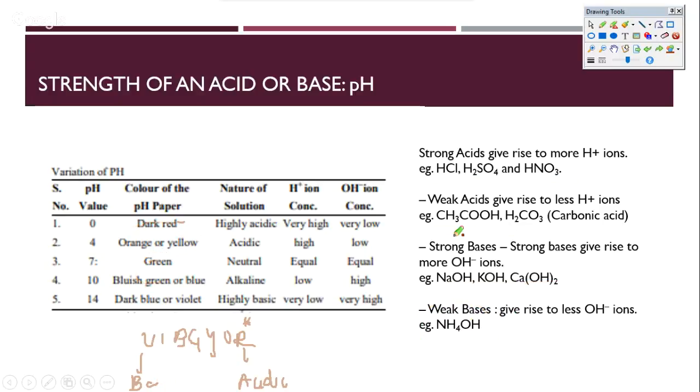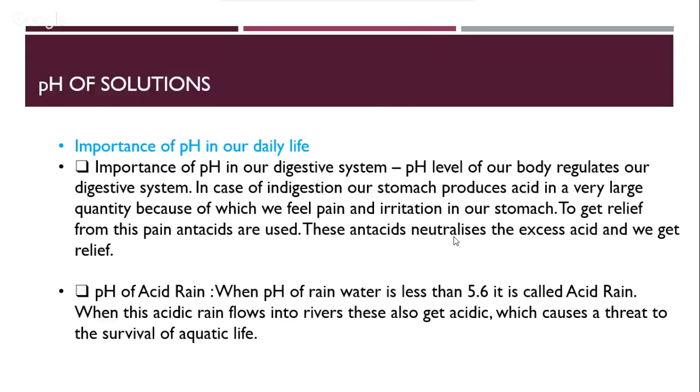So these are the ways to understand the strength of an acid or a base, through the pH values or through a pH paper or universal indicator. Now let's look at what is the importance of this pH. Why are we studying the strength of acids and bases? What's the reason that we need to understand acids and bases as such? So the importance of pH in our daily life is the following.